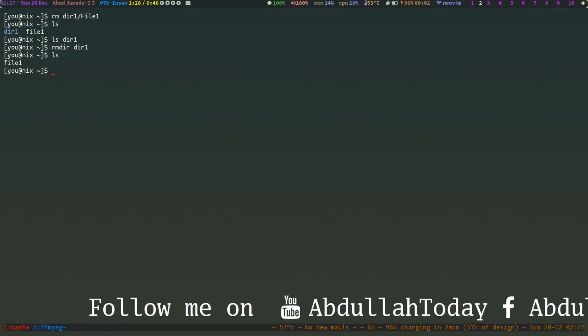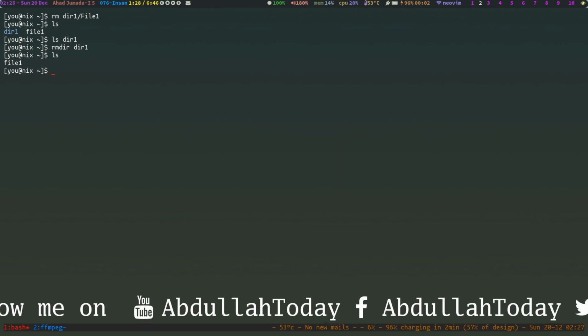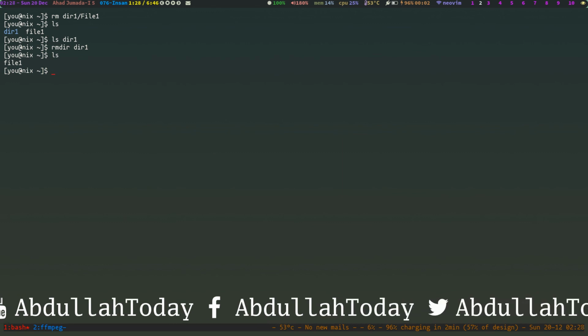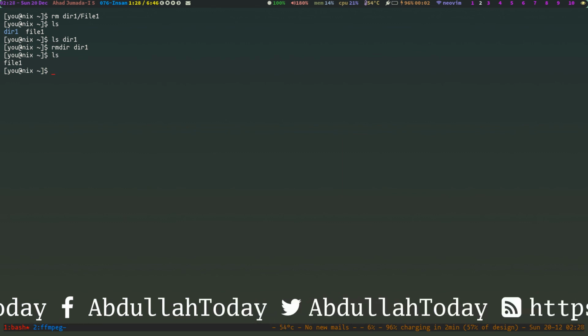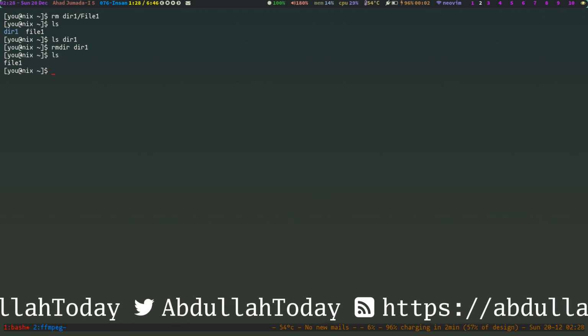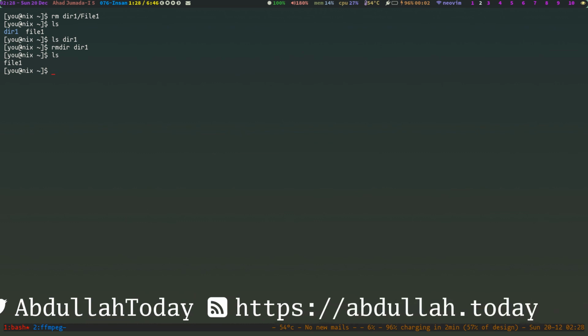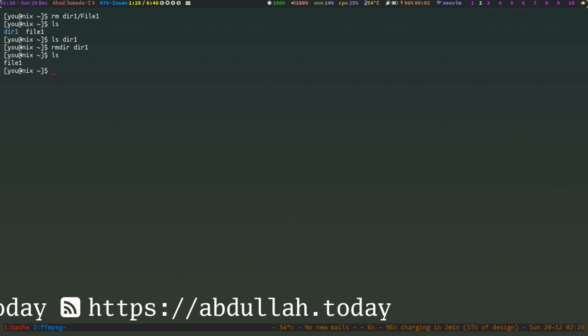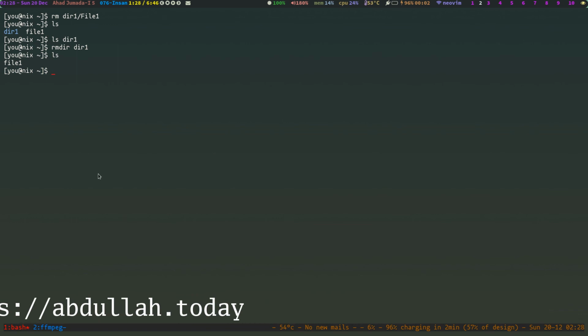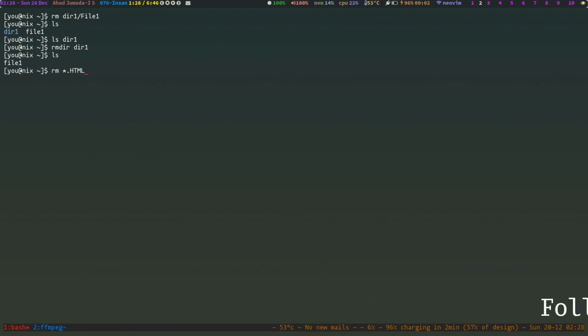Consider this classic example. Let's say you want to delete just the HTML files in a directory. To do that, you type the command rm star dot html.